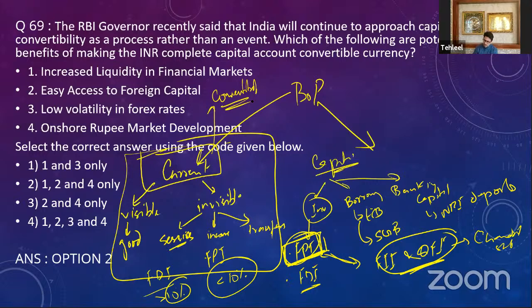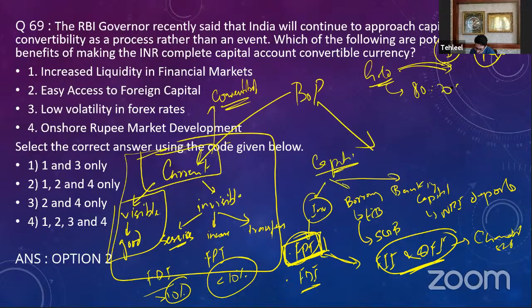Fine, if you want to actually do a current account transaction, if you want to import something from outside, suppose you want to import gold. For importing gold, you need dollars. You don't have dollars, you have rupees. Now these rupees will be converted into dollars if you want to import gold. Why? Because gold comes in the visible part of the current account. So current account convertibility is allowed in India. 100% convertibility in the current account is allowed in India, except one exception, that is the 80-20 scheme.